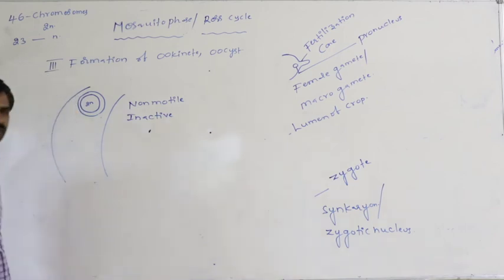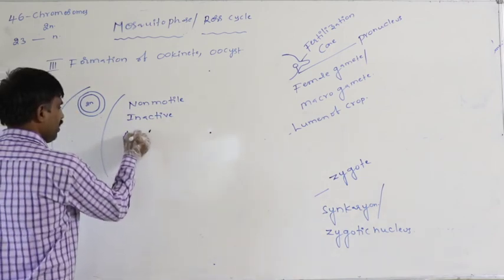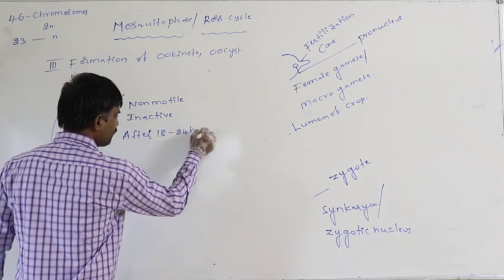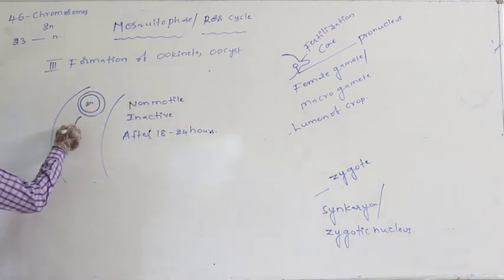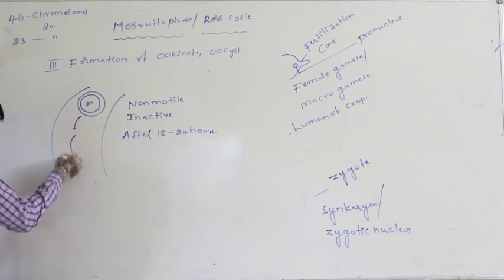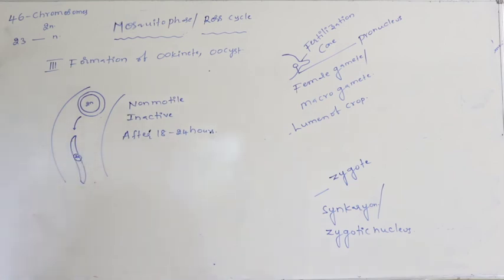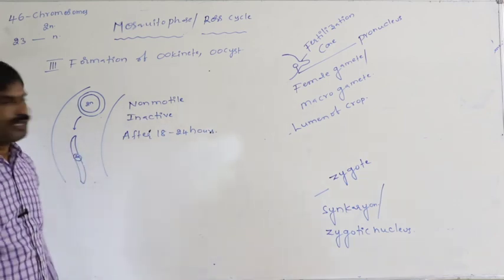So after 18 to 24 hours of the formation of the zygote, this zygote becomes elongated, like that of an earthworm.